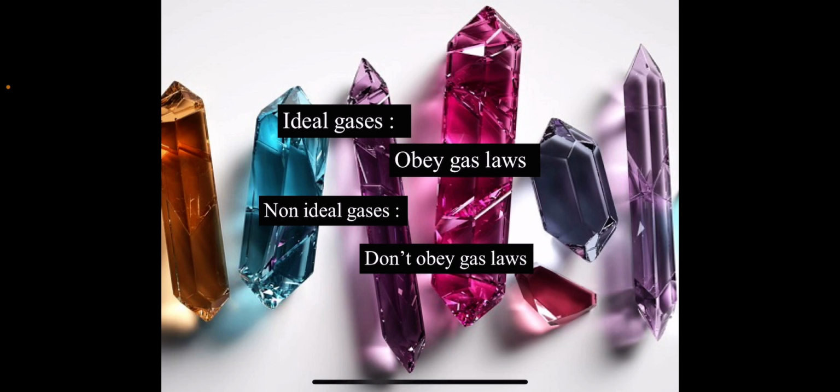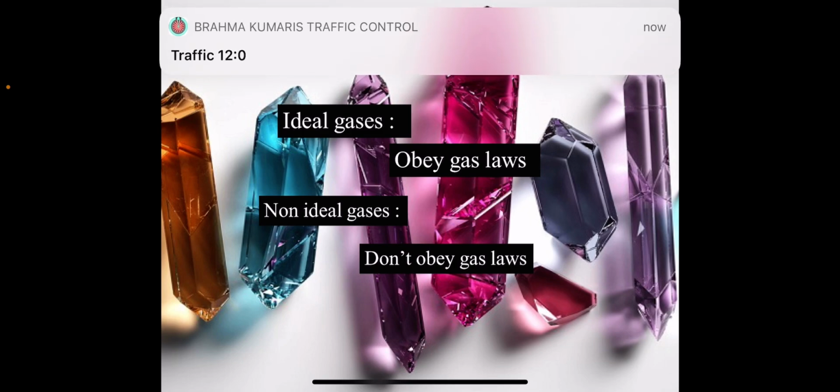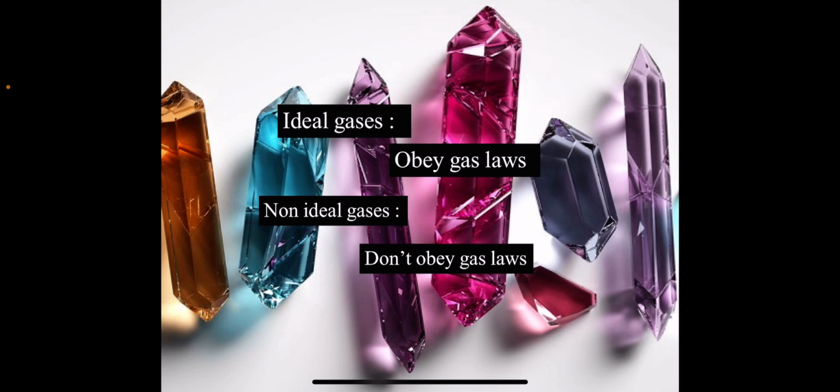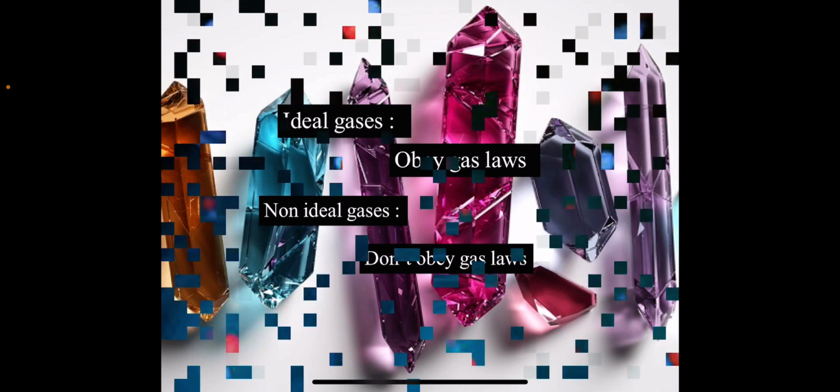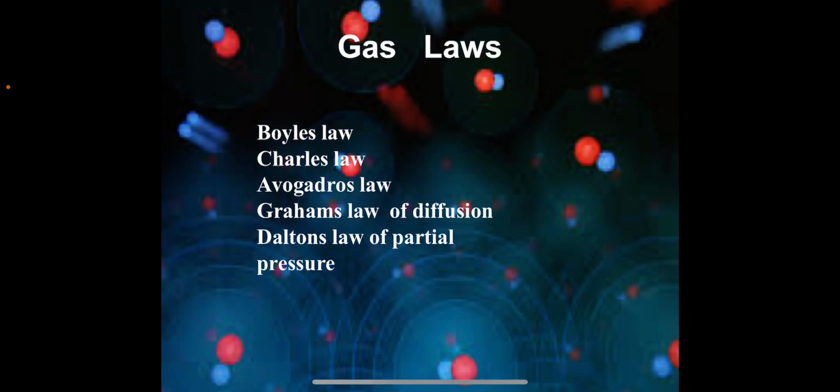Gases which obey the gas laws at all temperatures and pressures are called ideal gases, while the gases which do not obey these laws at all temperatures and pressures are called non-ideal gases or real gases. These are some gas laws which I am going to discuss in this presentation.